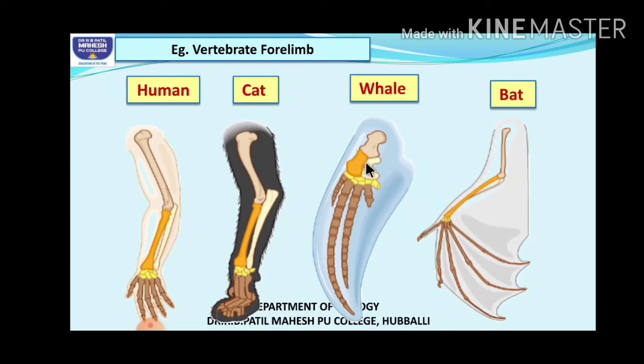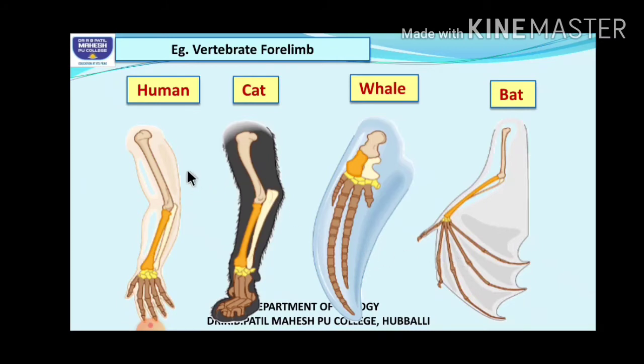Then the wrist is supported by carpals, a group of small bones. Then the palm consists of metacarpals, and the fingers or digits are made up of phalanges.